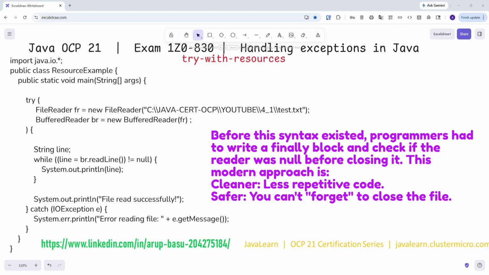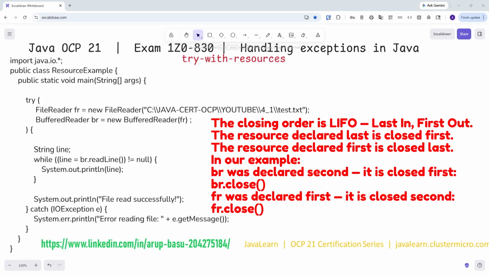So the closing order is LIFO, last in, first out. The resource declared last is closed first. The resource declared first is closed last. So in our example, BR was declared second, so it is closed first, br.close. And FR, the file reader reference, was declared first, so it is closed second, fr.close.